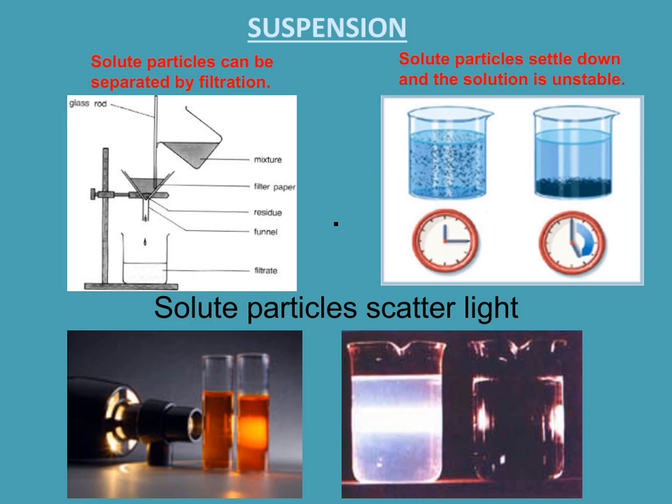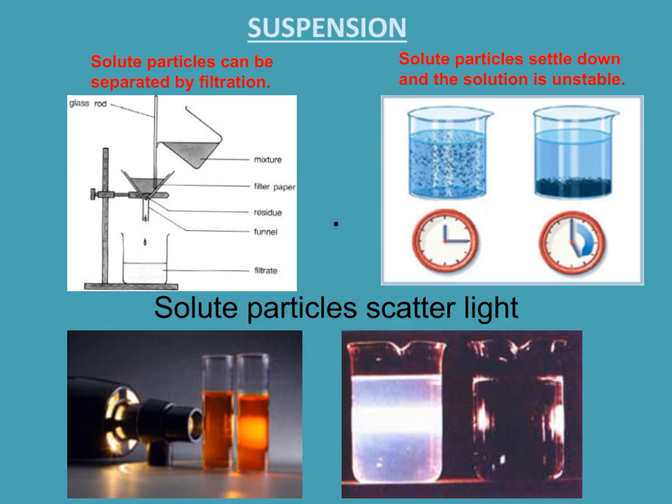So we conclude that a suspension is a heterogeneous mixture of a solid in a liquid, and a suspension is formed when a liquid contains small solid particles which are not soluble in it but are visible to the naked eye. If such a mixture is left undisturbed, the solid particles slowly settle down to the bottom under the effect of gravity.